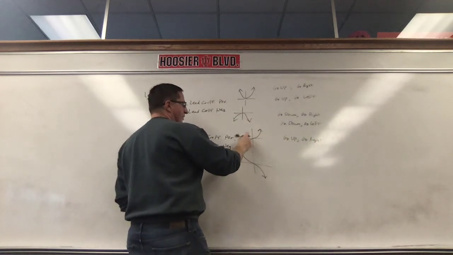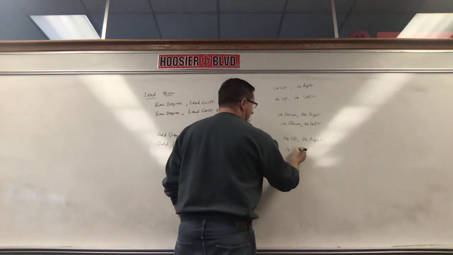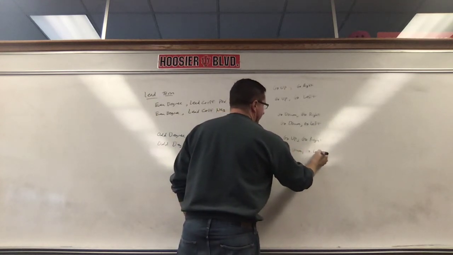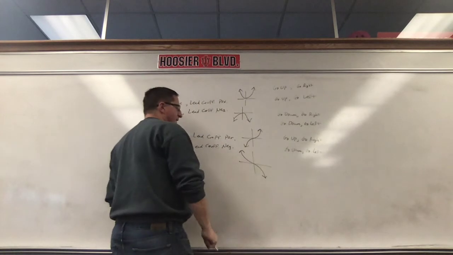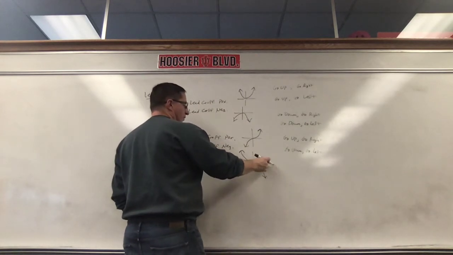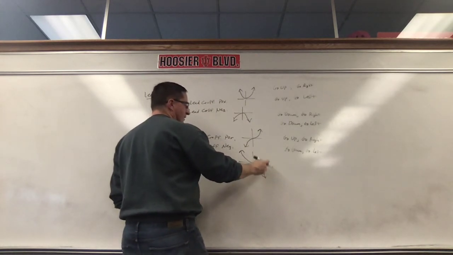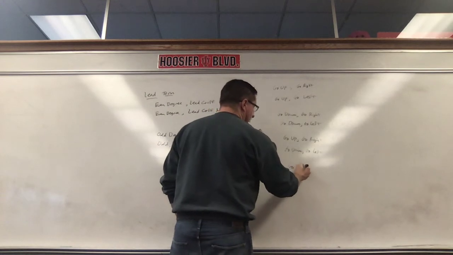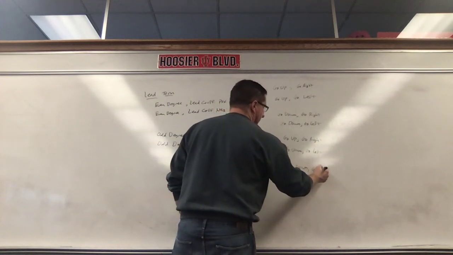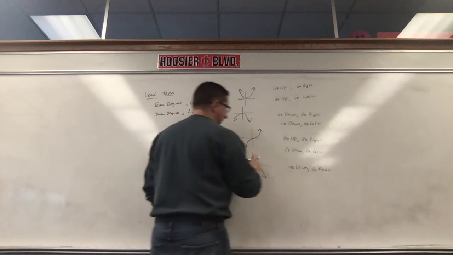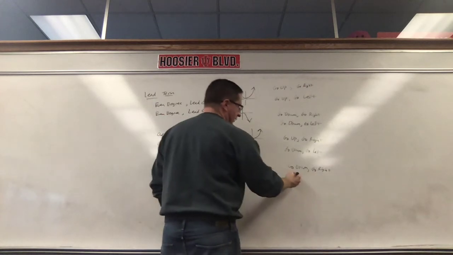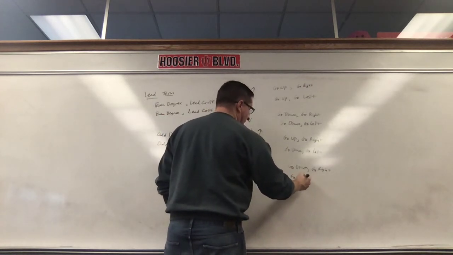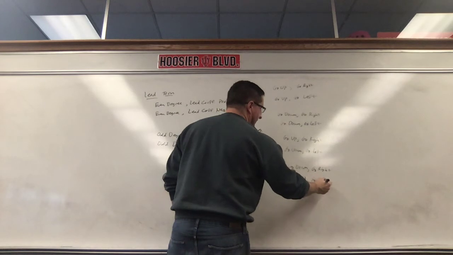Or as I go down, I go to the left. Here, as I go to the right, I go down. So I go down as I go right. As I go to the left, I go up. Or I go up as I go left.